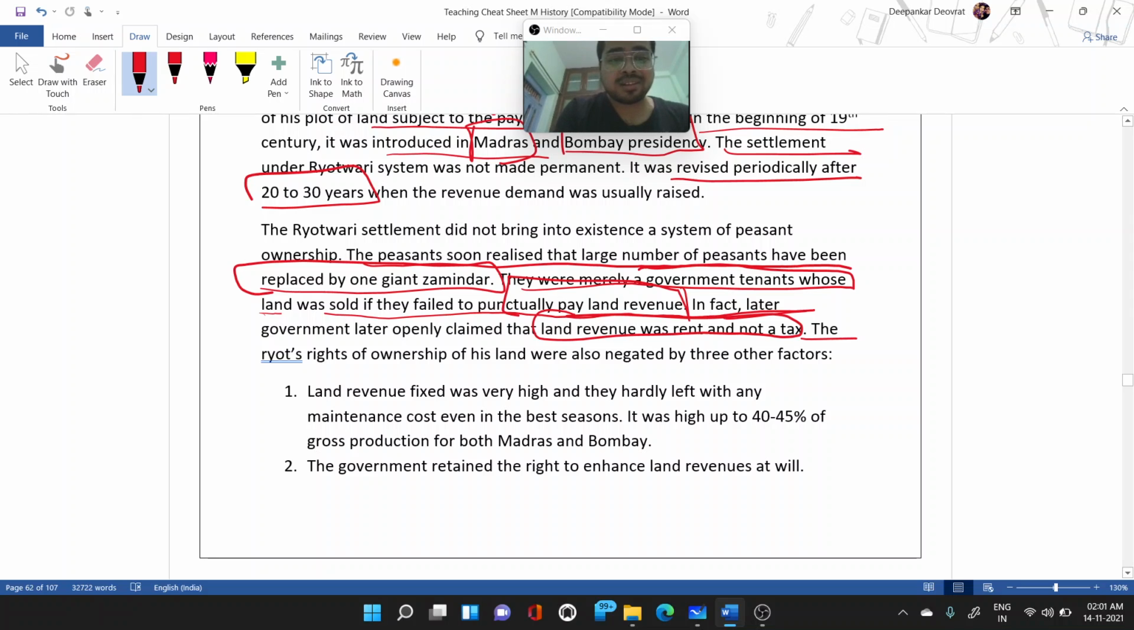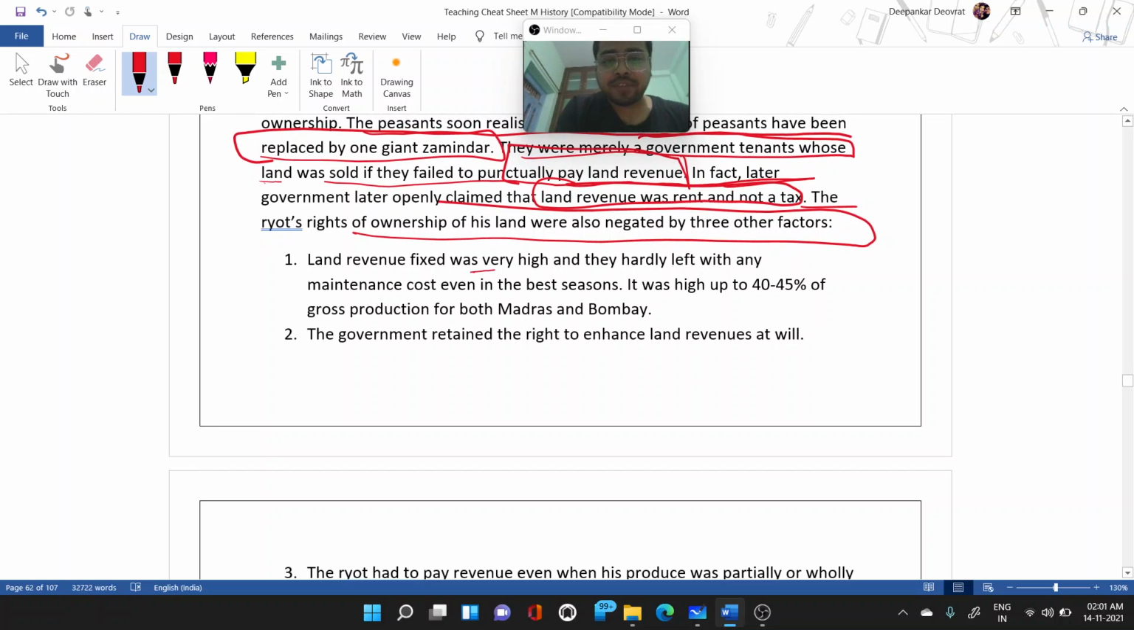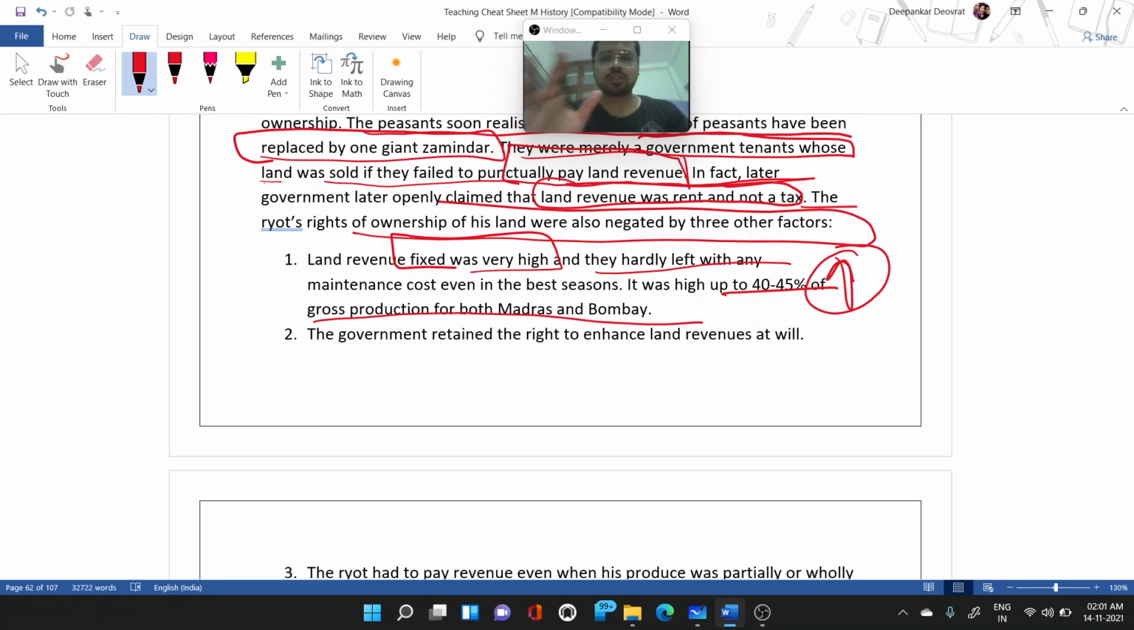So thus the right of ownership of land was negated by three other factors. First, the land revenue fixed was very high. It was so high that they were hardly left with any maintenance cost. It was up to 40 to 45% of the gross production of Madras and Bombay. It was up to 40 to 45% high.